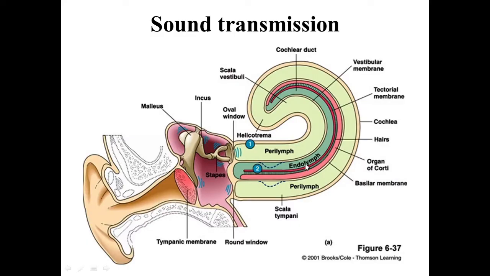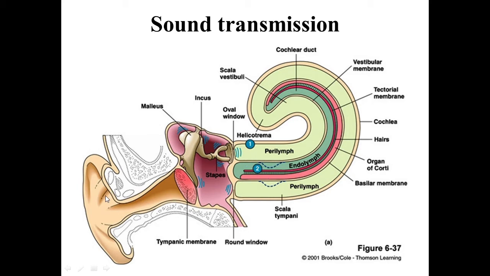Now, how are the sound waves transmitted to the internal ear? Here this is the external ear. This is the external acoustic meatus. This is the tympanic membrane. So this is the external ear. This is the middle ear. This middle ear consists of three ear ossicles, that is the malleus, incus and stapes. And here this is the internal ear.